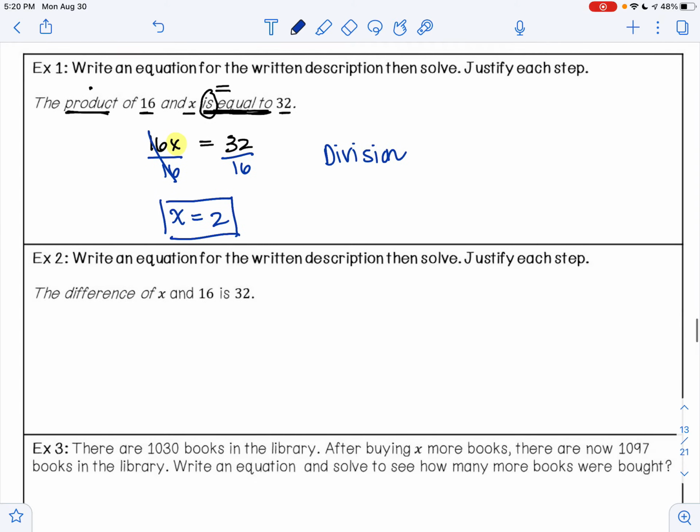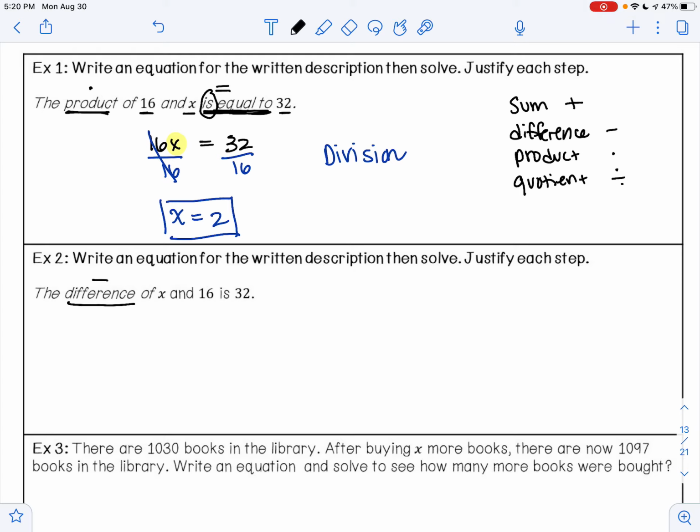On example 2, it says write an equation for the written description, then solve, justify each step. The difference. So remember, the word difference means that you are subtracting. So remember, if you see sum, that means that you're adding. Difference means that you're subtracting. Product means that you're multiplying. And quotient means that you're dividing.